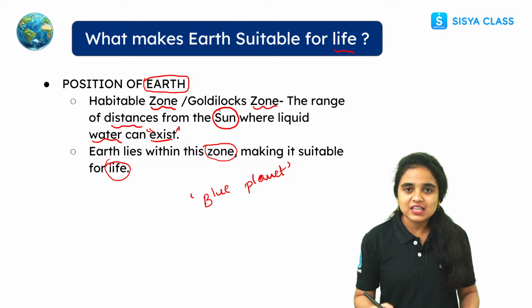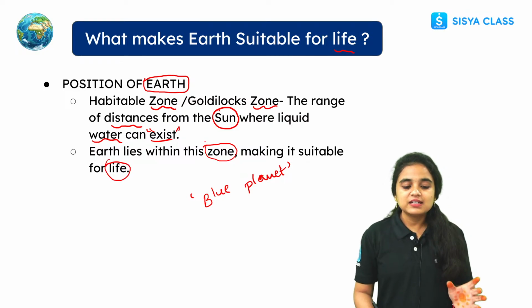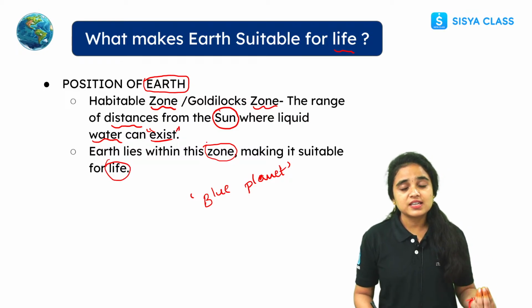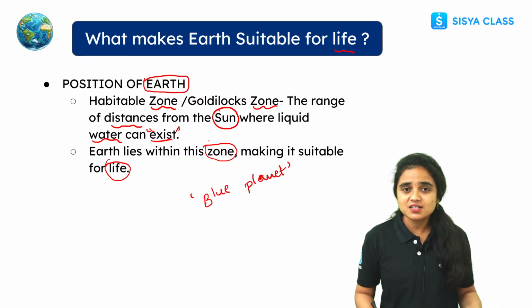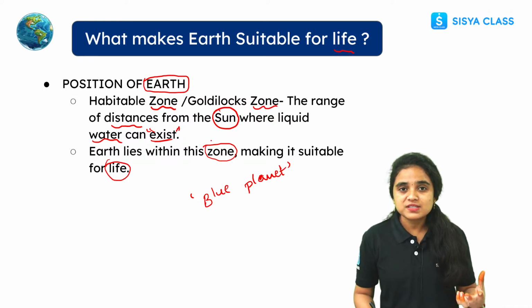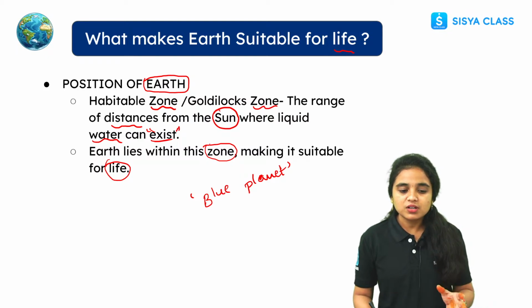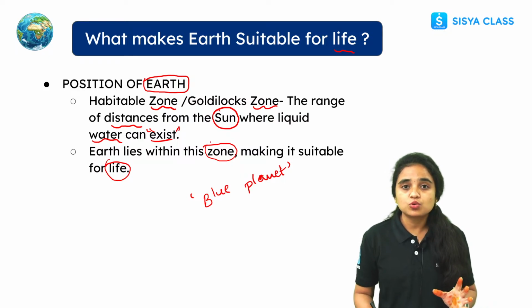So when we see the position of the Earth, it is in the habitable zone where water can exist. In this zone, our Earth is present, which supports life. So this is about how our Earth is made suitable for life.